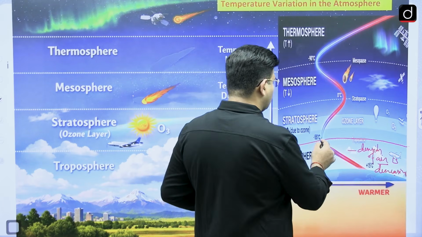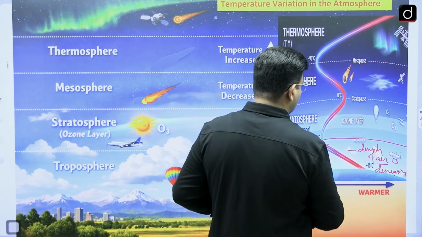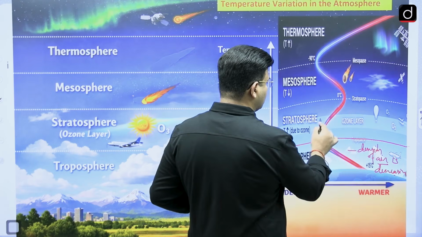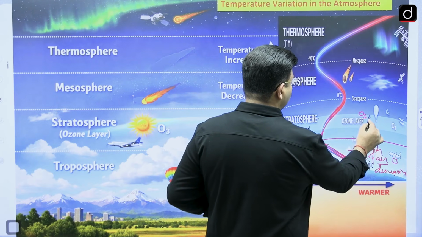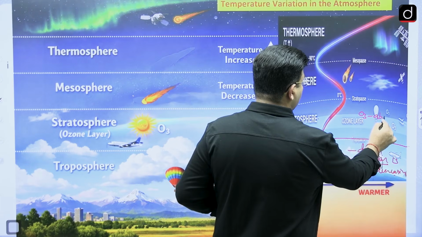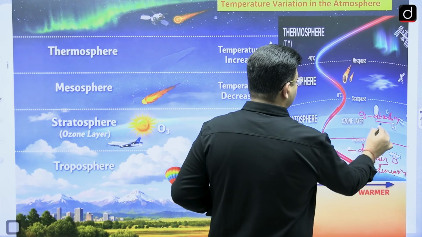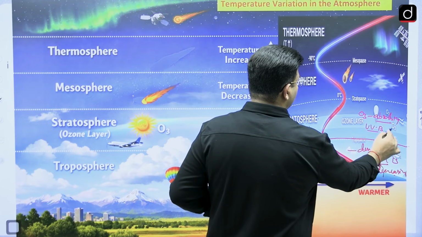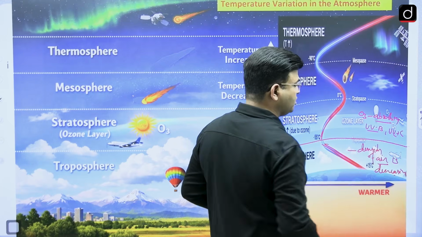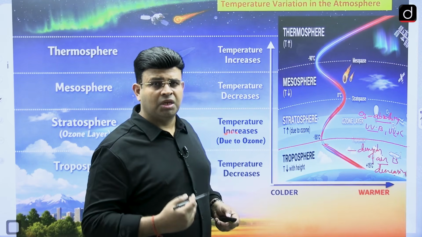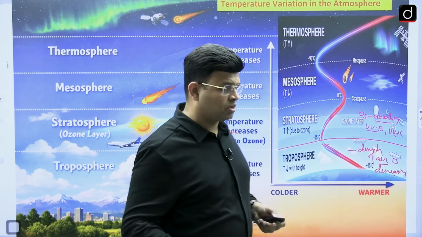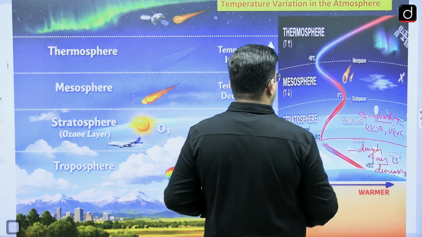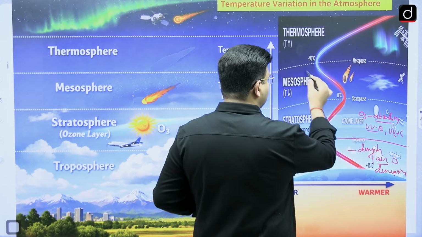But as we come into the stratosphere or ozonosphere, with increasing height the temperature increases, because the ozone molecules are absorbing UV rays and some infrared rays, which are harmful, and because of the heat absorption, the temperature increases. So in the stratosphere, with increasing height, temperature increases.